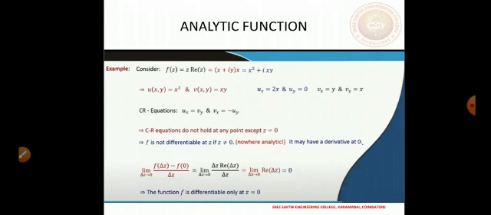But the CR equations say that the function cannot be differentiable at any other point than 0, and at 0 we have to check the differentiability. So for analyticity, the conclusion is clear: the function is nowhere analytic. But for differentiability, we need to check whether the function is differentiable at z equal to 0 or not.